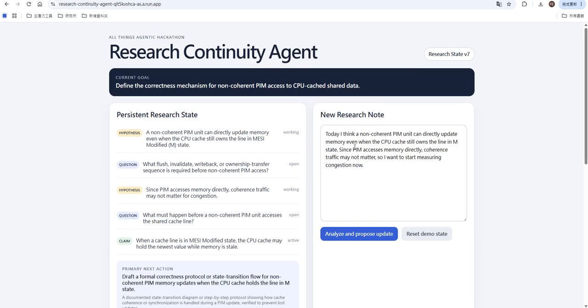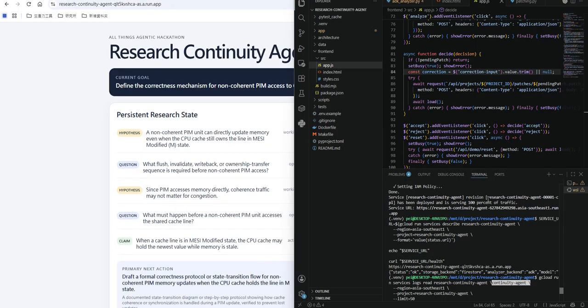The application is deployed on Google Cloud Run. Gemini proposes changes. Deterministic application code validates them. The researcher can correct them, and Firestore commits the accepted patch transactionally. So the AI can guide the research without silently becoming the source of truth.